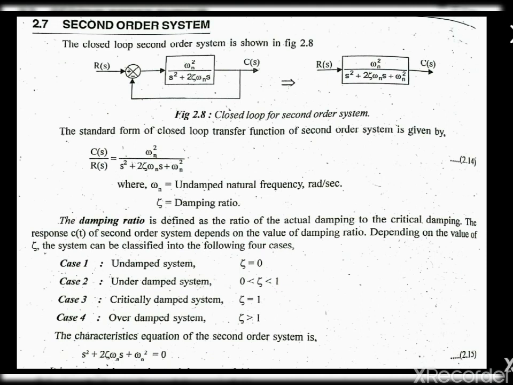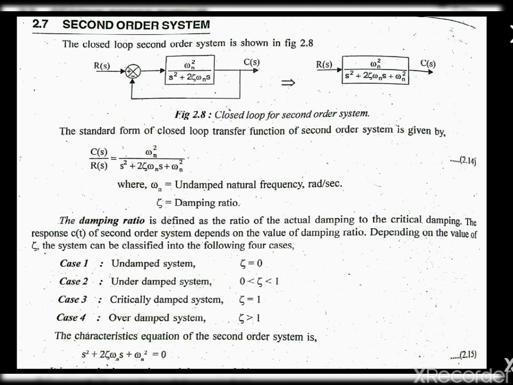Now we are going to see the second order system. A second order system closed loop transfer function is shown in the figure, and the standard form of the second order closed loop transfer function is C of s divided by R of s equal to omega n square divided by s square plus 2 zeta omega n s plus omega n square. Here omega n is the natural frequency and zeta is the damping ratio. Damping ratio is nothing but the ratio of actual damping to the critical damping.